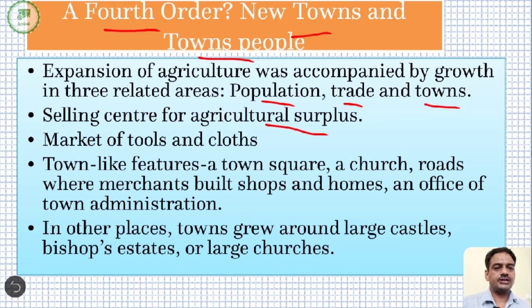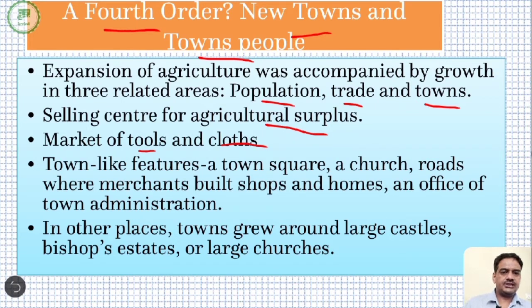So there was surplus production in agriculture, and the peasants required a market for selling this surplus production. As a result, they started finding selling centers. Initially these selling centers were organized fortnightly, weekly or monthly. Later on they became regular markets. Markets for tools and clothes also started emerging, because the tools were required by the farmers, and the money they got by selling crops was used by the farmers to purchase clothes for themselves as well as their family members.